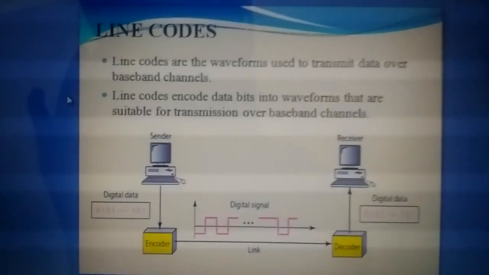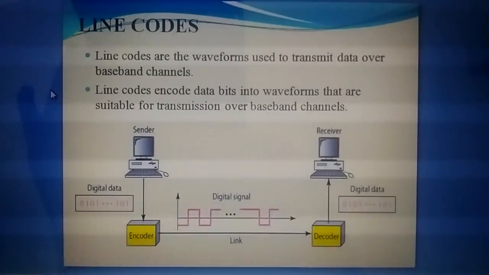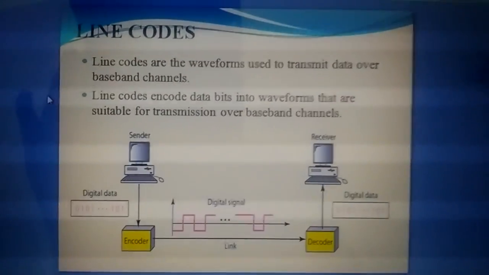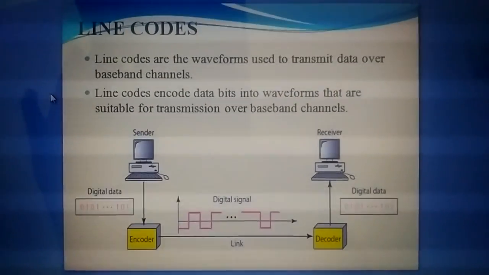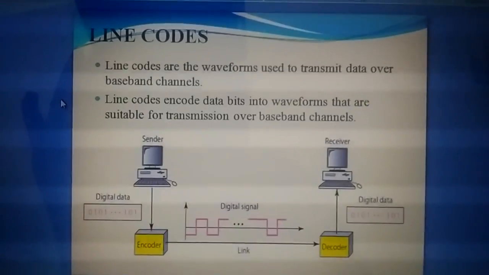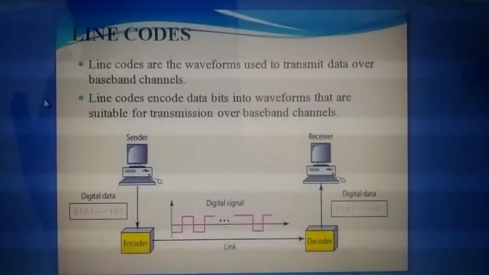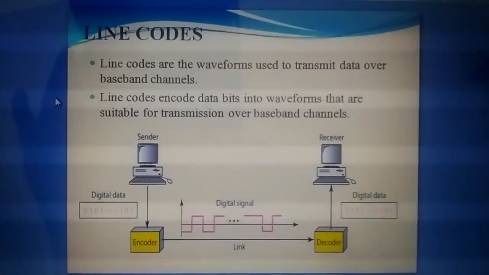Hi everyone. Today we are going to see the topic on line codes. Line codes are nothing but the waveforms that can be used to transmit our messages through the channels. Line coding is a type of encoding technique where data bits are converted into waveforms that are suitable for transmission over the channels we are using. There are different types of line codes available.